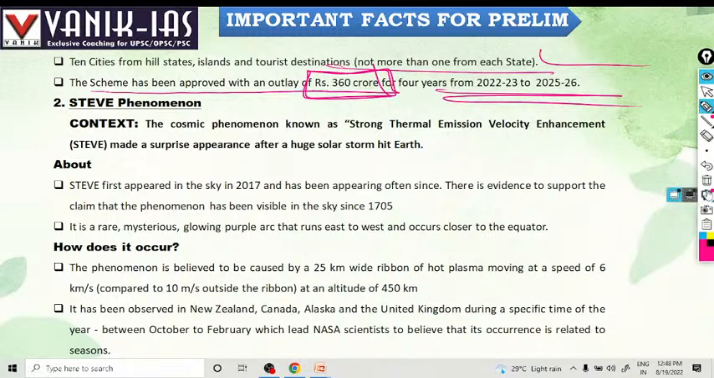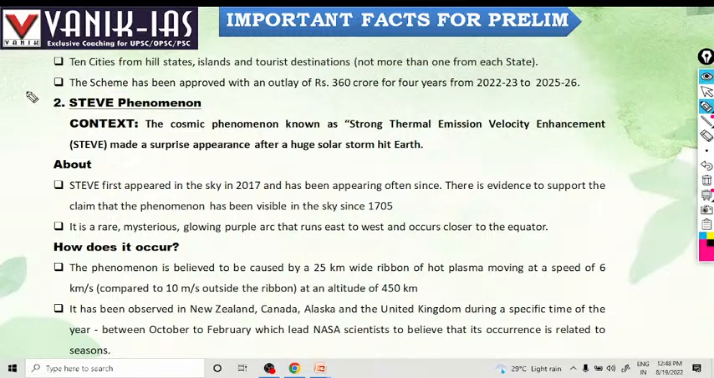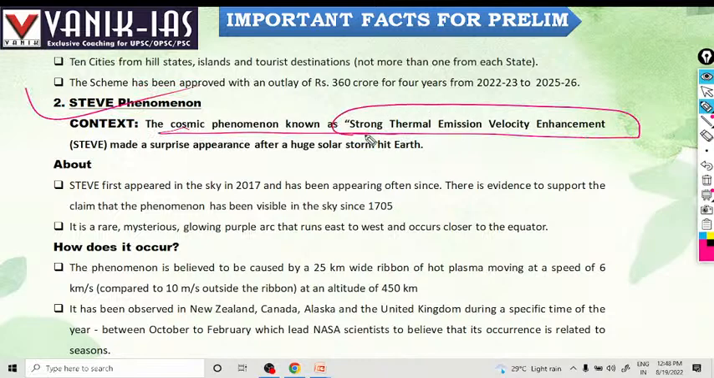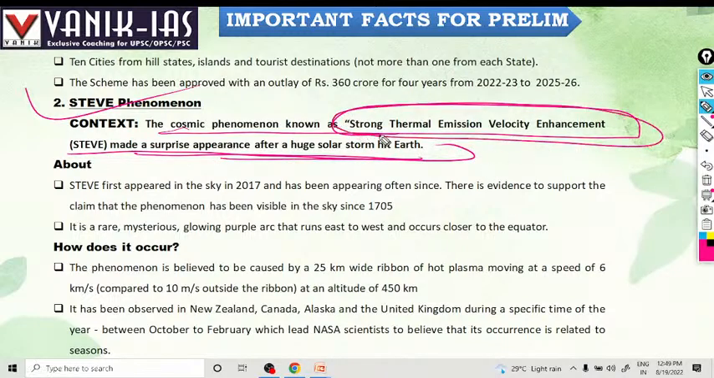Steep phenomenon. The cosmic phenomenon known as strong thermal emission velocity enhancement, STEVE, made a surprise appearance after a huge solar storm hit the Earth. It appeared in the sky in 2017 and has been appearing often since.